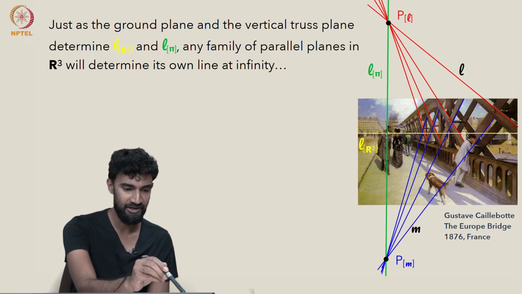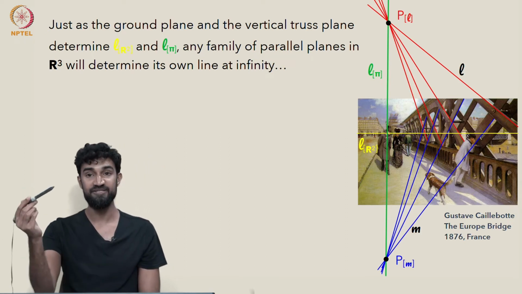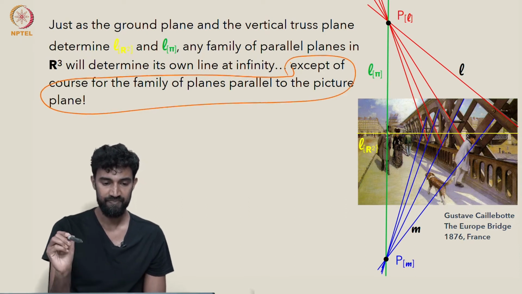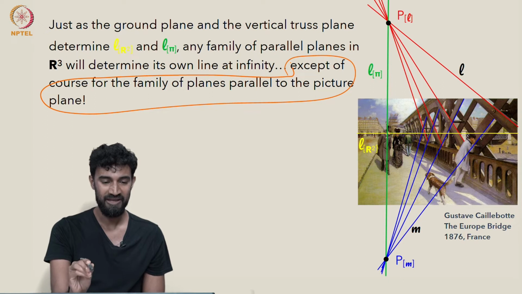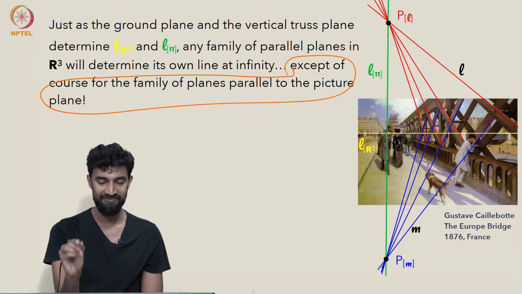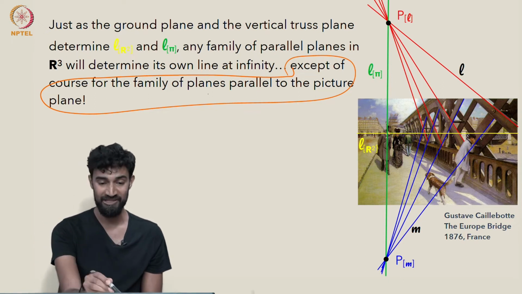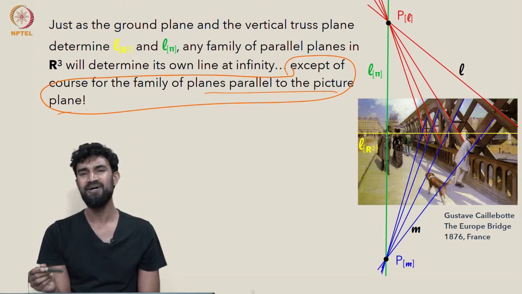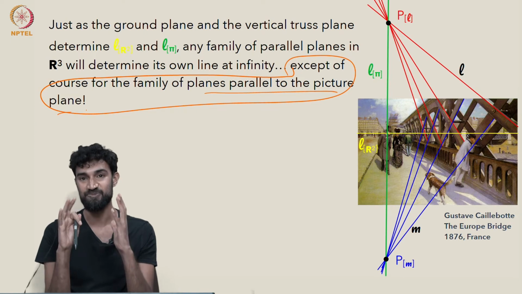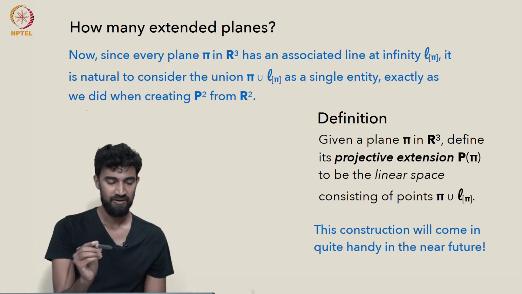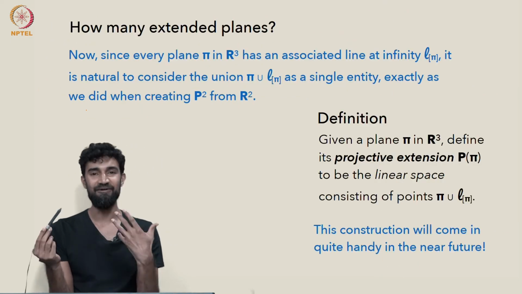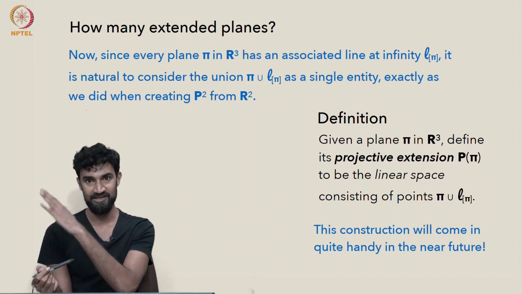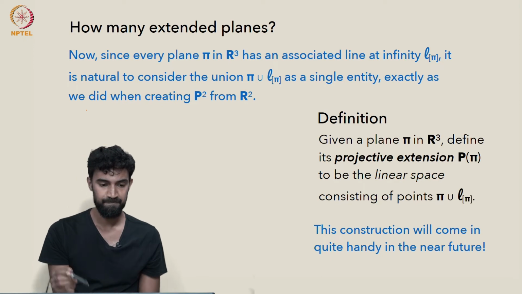If the family of parallel lines is parallel to the picture plane, then, so it's a small typo here, it will still determine its own line at infinity, but that won't be visible in the picture plane because those planes are parallel to the picture plane. So we won't get to see it from this perspective view. So there's lots and lots of lines at infinity because there's lots and lots of families of planes.